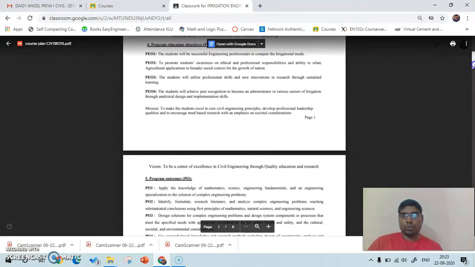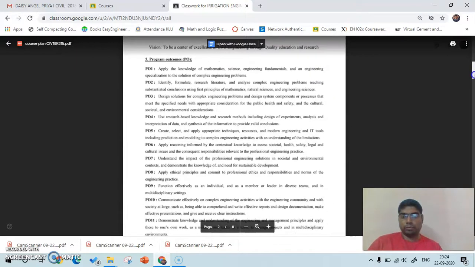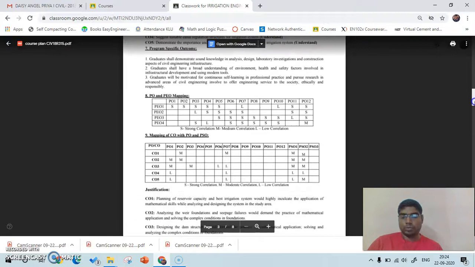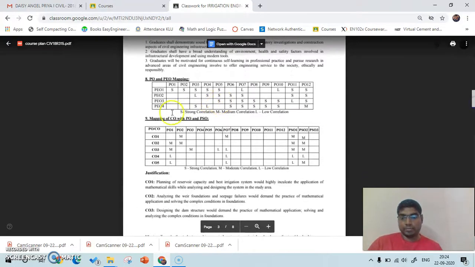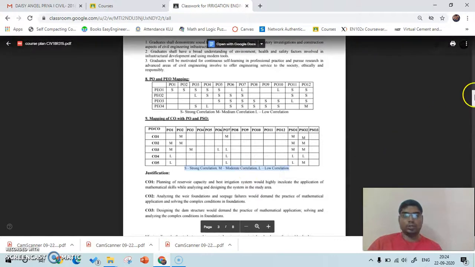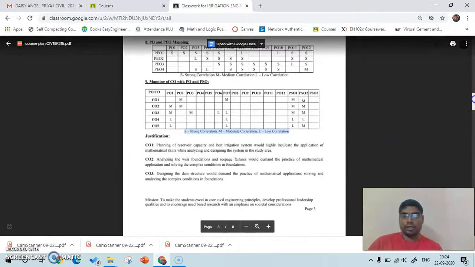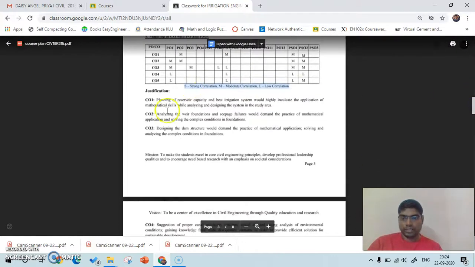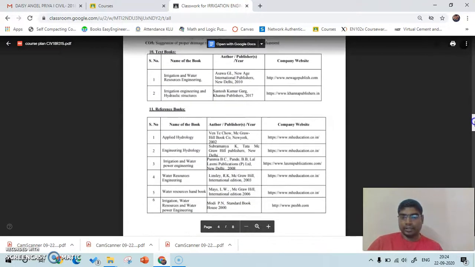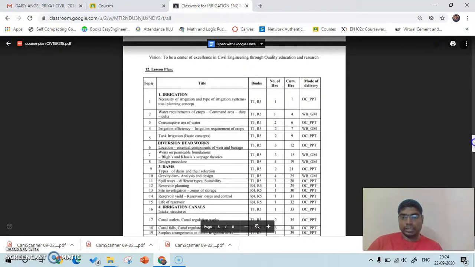I have given the program educational outcomes, program outcomes, course outcomes, and program specific outcomes. Here comes the mapping between CO, PO and PSO, and I have given the justification as well. The mapping is done in three manners: strongly correlated, moderate correlation and low correlation, and the justification for that has been given. Apart from that, I have given the textbook as well as the reference books, and here comes the